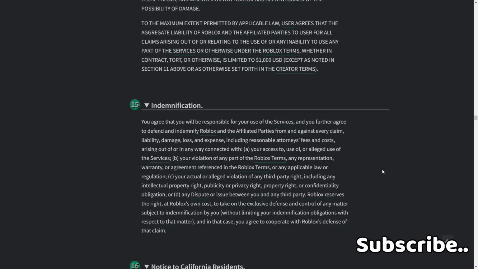C, your actual or alleged violation of any third-party right, including any intellectual property right, publicity or privacy right, property right, or confidentiality obligation. Or D, any dispute or issue between you and any third party. Roblox reserves the right, at its own cost, to take on the exclusive defense and control of any matter subject to indemnification by you, without limiting your indemnification obligations with respect to that matter. In that case, you agree to cooperate with Roblox's defense of that claim.